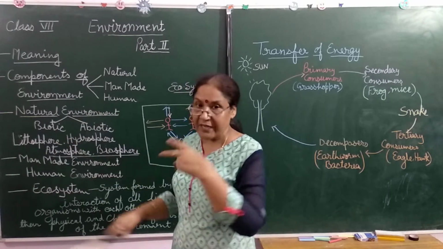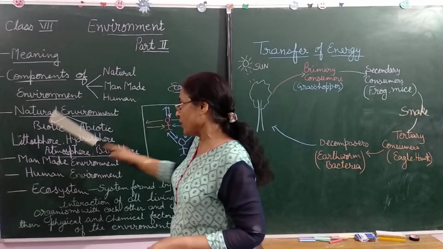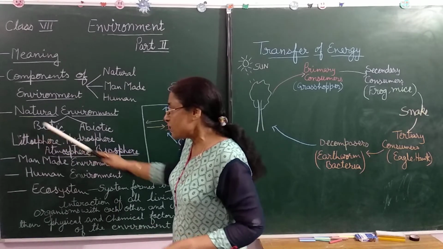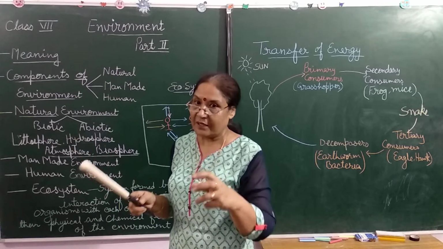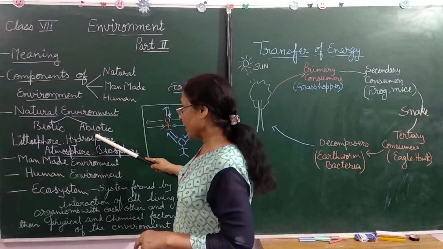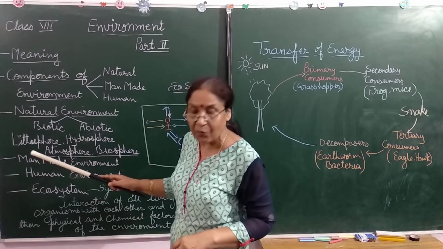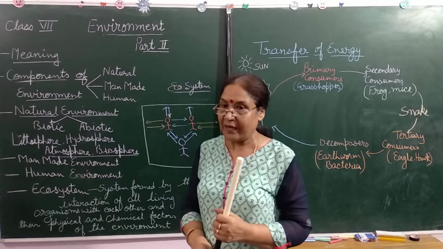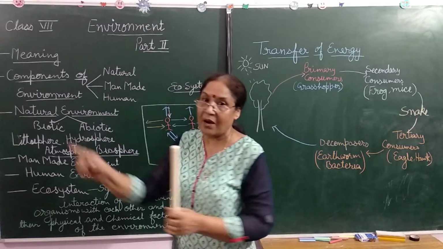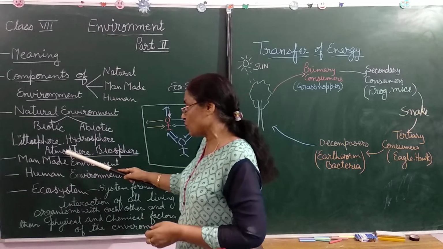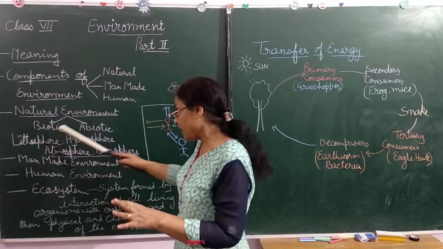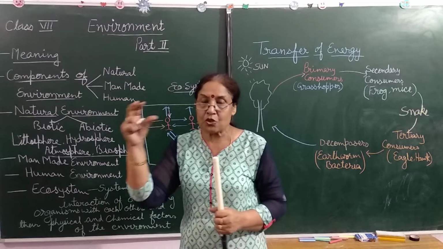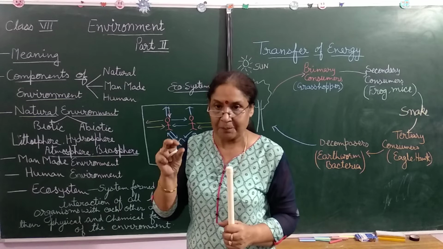उसको हमने कैसे एक्सप्लेन किया था? लिथोस्फीयर, हाइड्रोस्फीयर, एटमॉस्फेयर and biosphere. Lithosphere means the hard portion of the earth, the crust, and the hydrosphere consists of all the water bodies. Atmosphere, a thin layer of air that surrounds the earth, is very, very important. All three are very important. And biosphere. Biosphere is a narrow zone where life on earth exists.